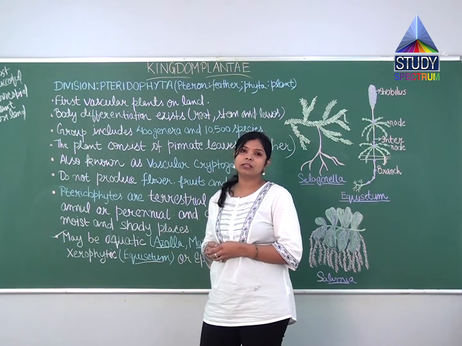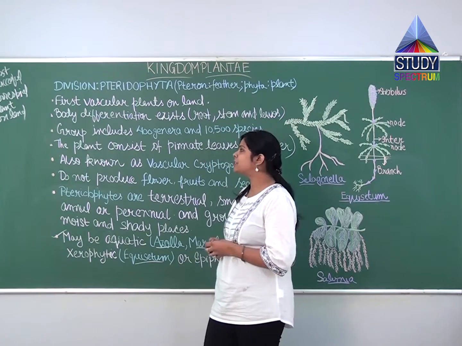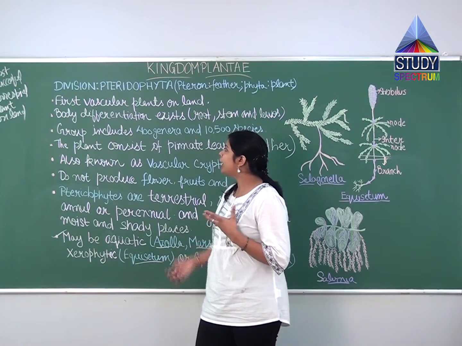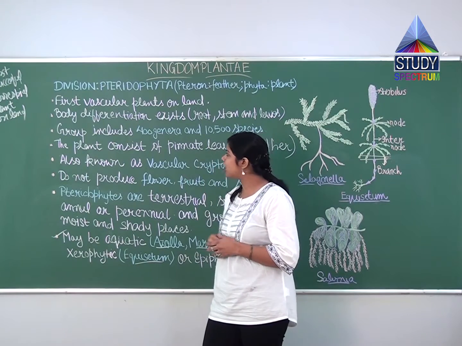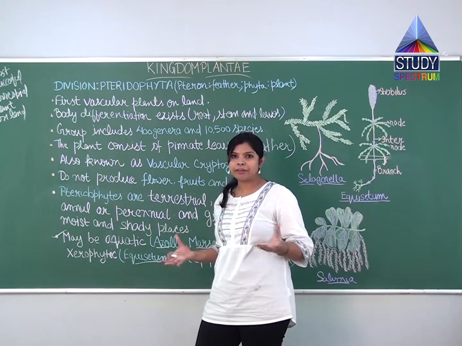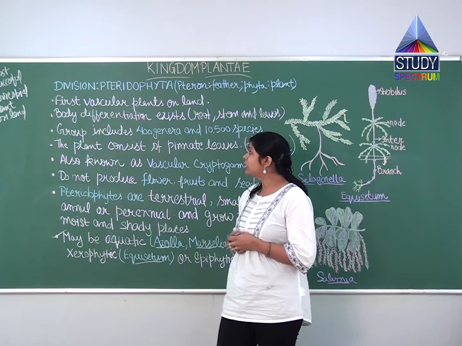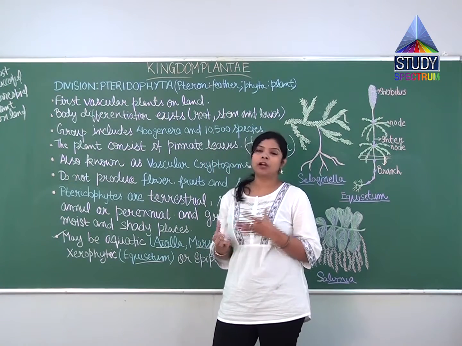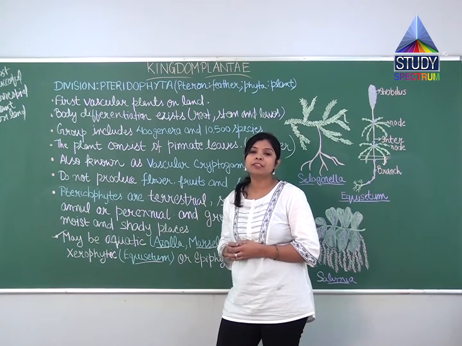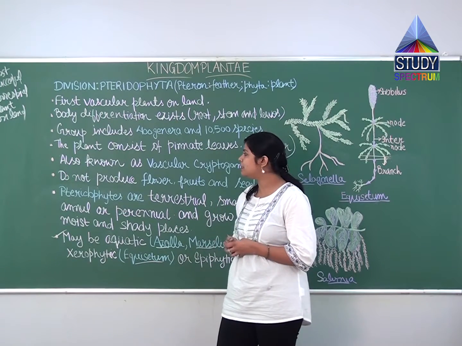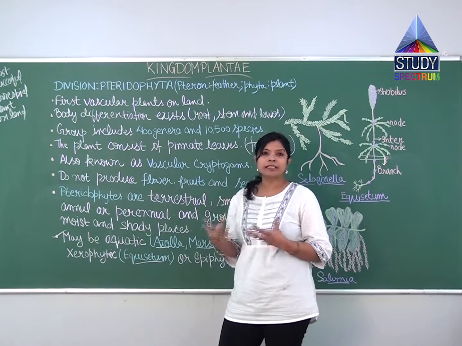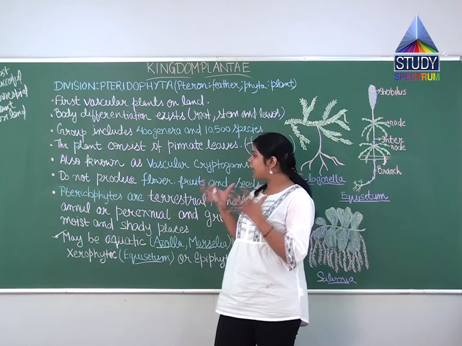That's why they are called the first successful terrestrial plants on land. Why? Because vascular tissues are present, and the body is well differentiated into stem, root and leaves. Other than this, these plants have pinnate leaves, so they have a feather-like appearance, and they are also known as vascular cryptogams, meaning they are cryptogams.